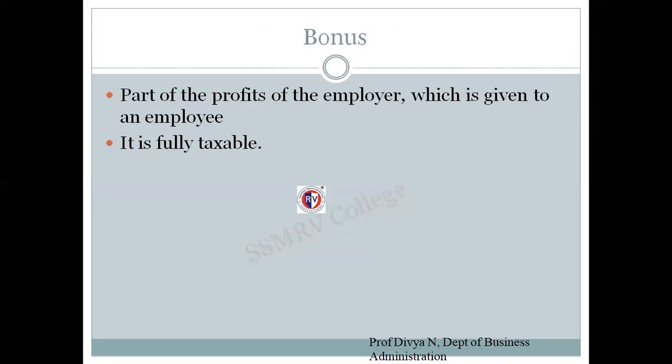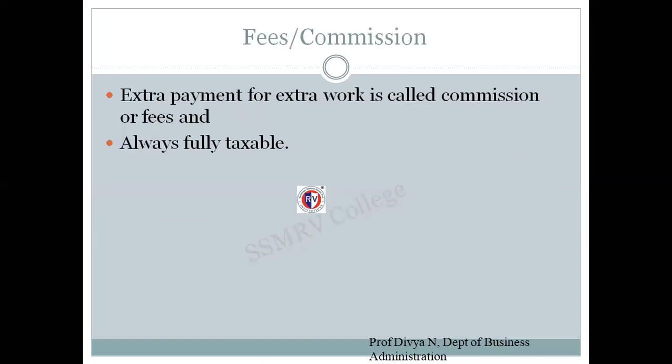Next, we have bonus. As we all know, bonus is part of the profit which the employer gives to his employee, and this is also fully taxable. Next, fee or commission. Other than the basic work the employee ought to do, if he provides any other extra services, he will be provided commission. For example, if he gets an extra client, he outperforms the set standards, so he is provided with the commission.